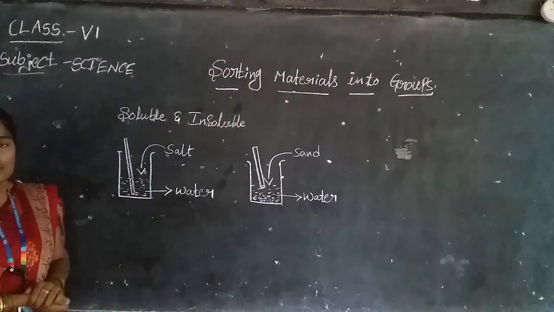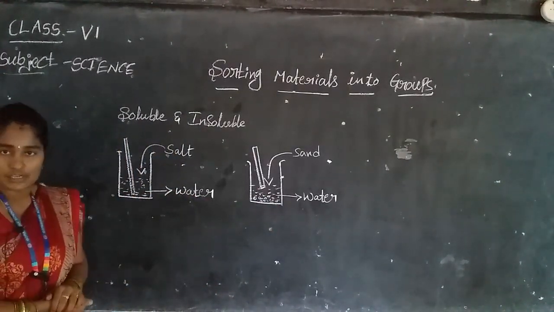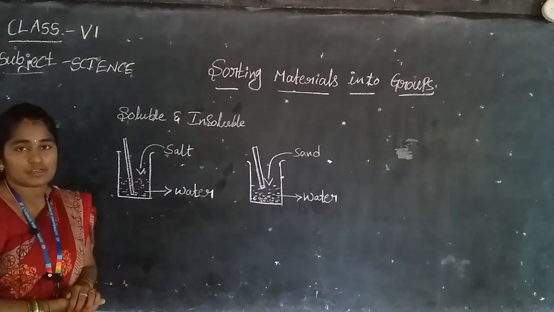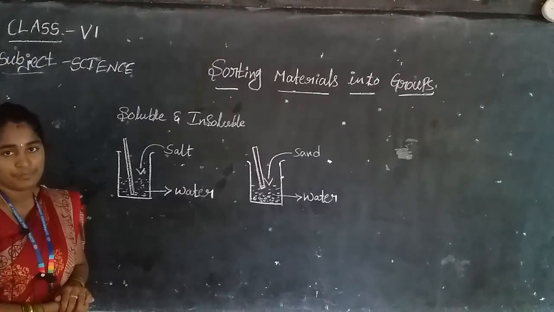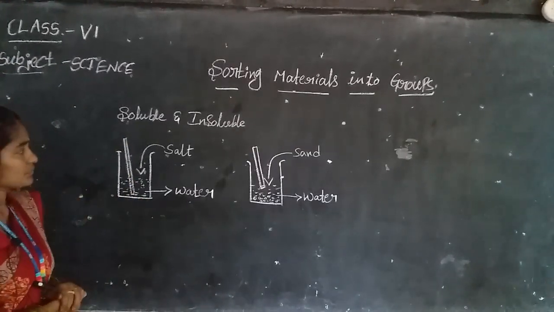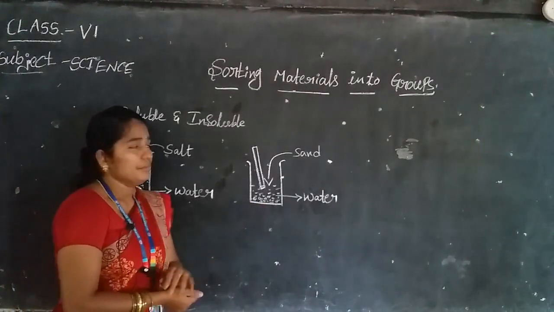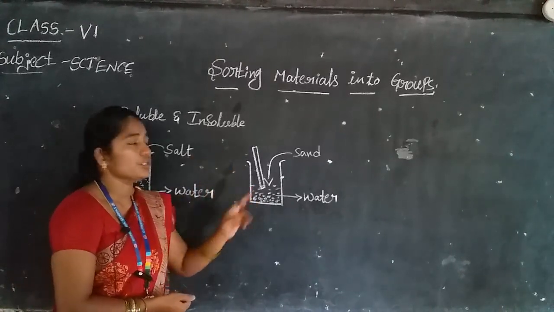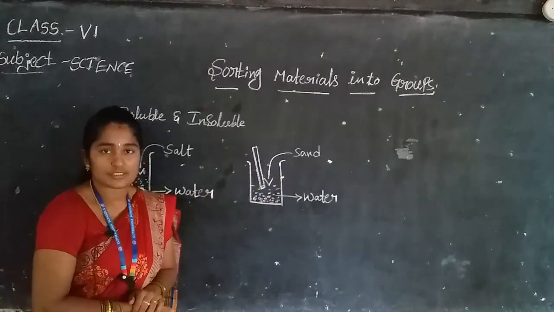Then the materials which are dissolved in water, or disappear or dissolve in water, are called soluble. Some materials are not dissolved in water, so they are called insoluble substances.